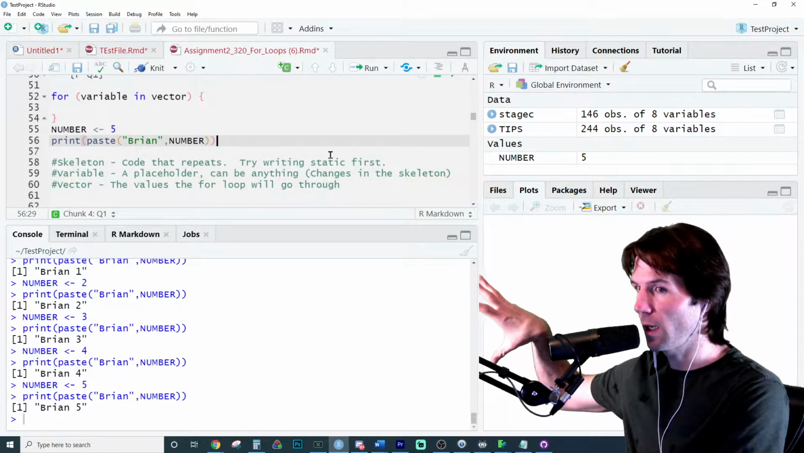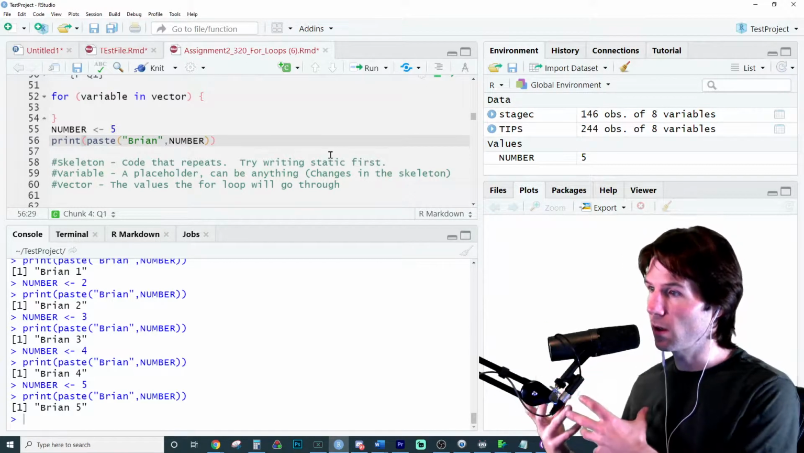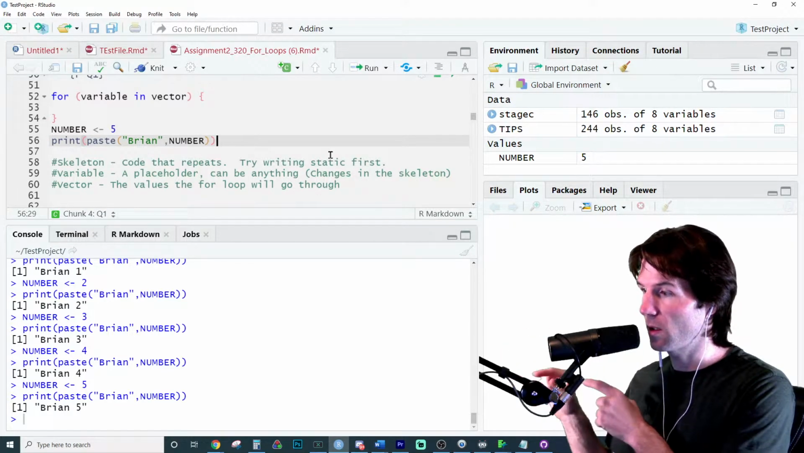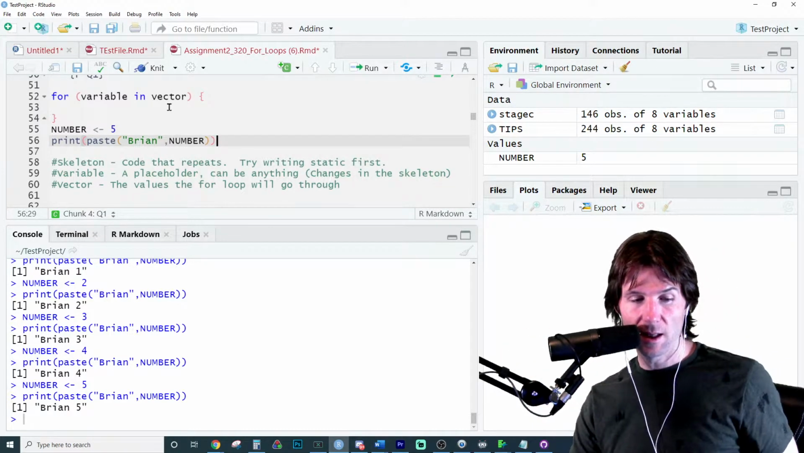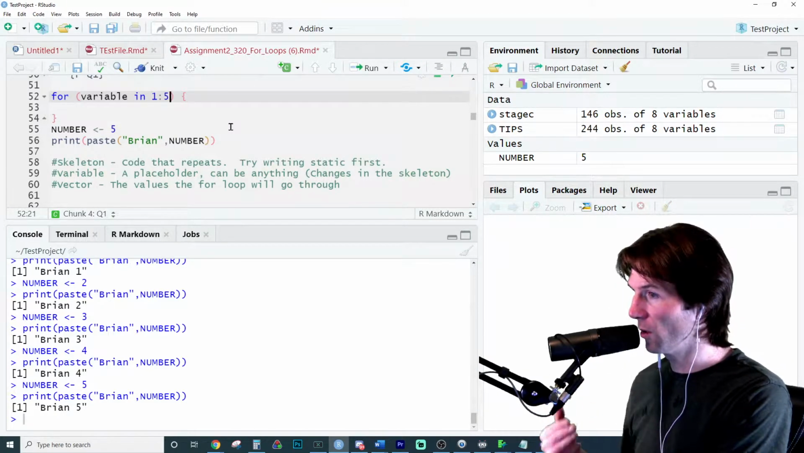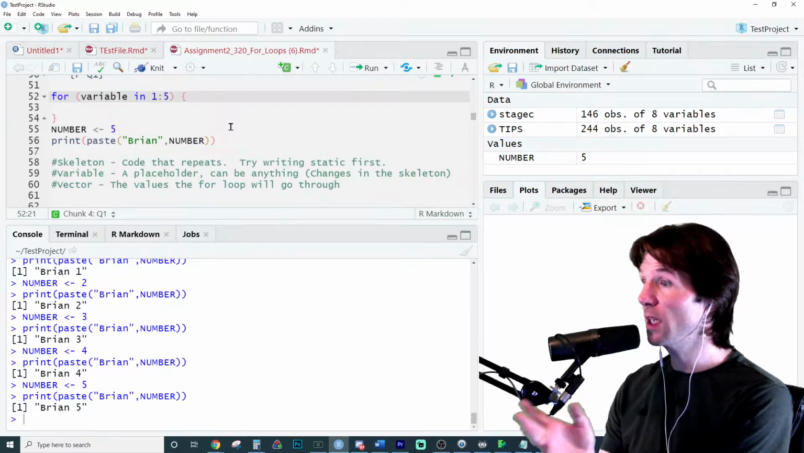And you can see the loop ran right here. You can see the iterations of it as I go through and I change what it is and I run the loop. I change what it is and I run the loop. 1 to 5, exactly. And then we can express that as 1 through 5 as the vector of values that the loop goes through.